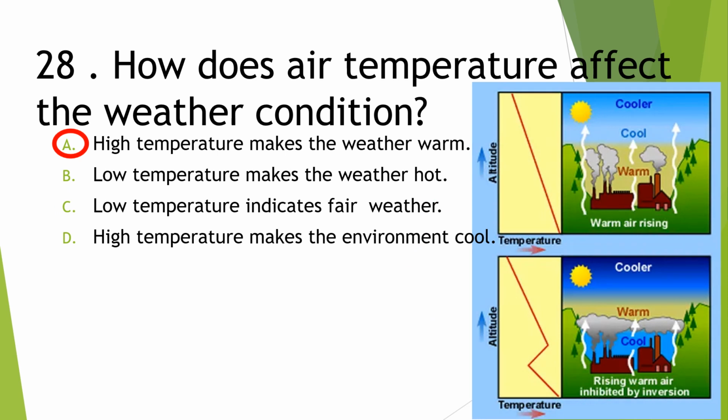Next, how does air temperature affect the weather condition? A. High temperature makes the weather warm. B. Low temperature makes the weather hot. C. Low temperature indicates fair weather. D. High temperature makes the environment cool. So, it is letter A.